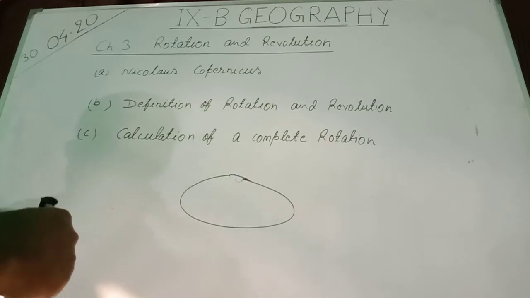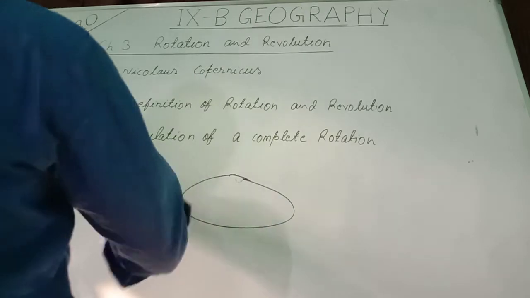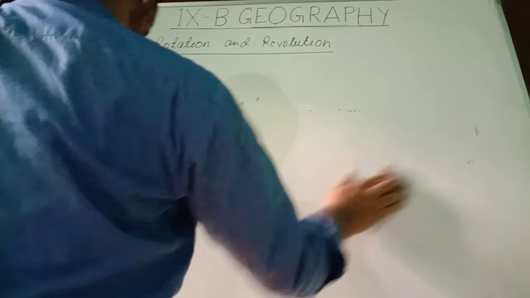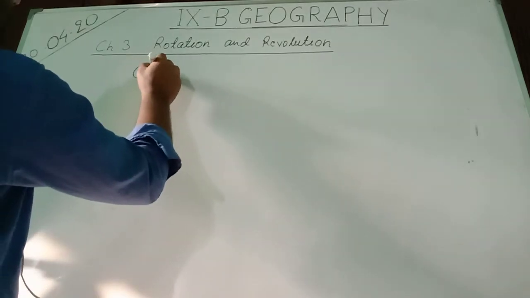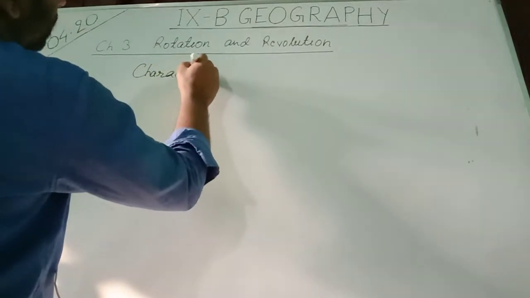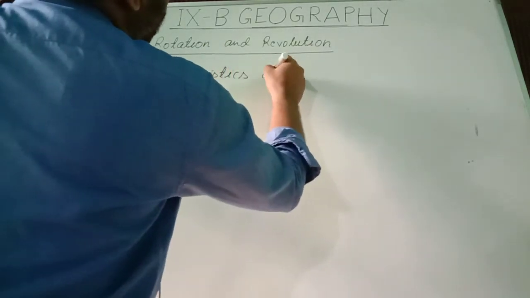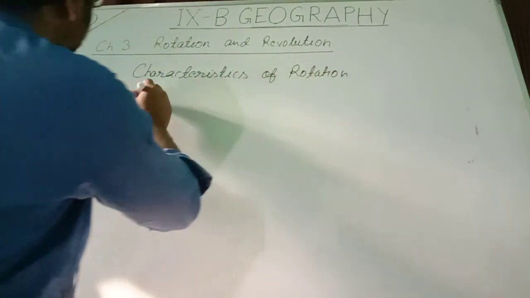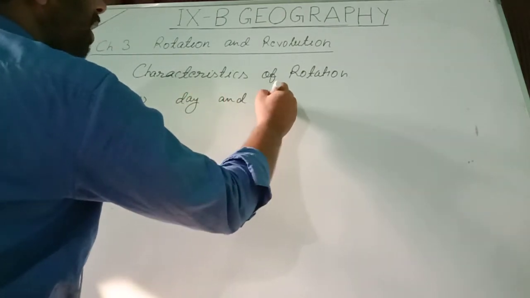Now we come to the characteristics of rotation. So the first characteristic of rotation is day and night.